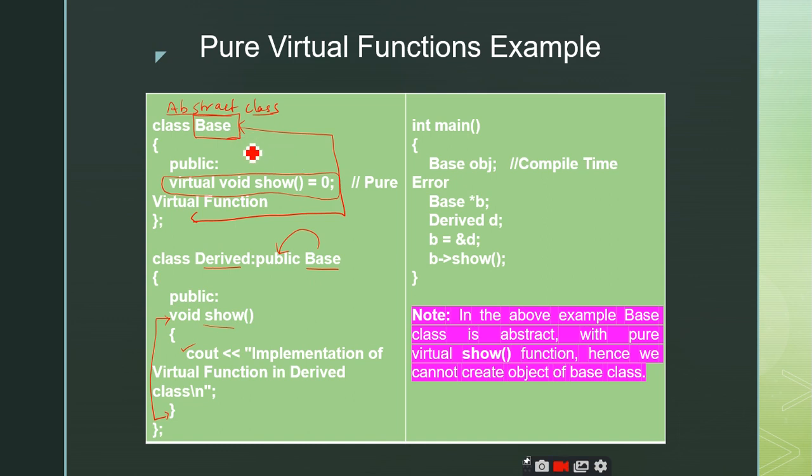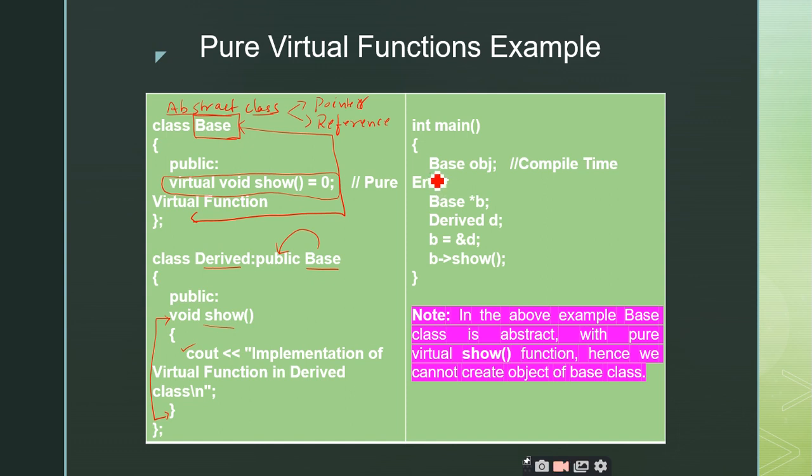But what are the things you can create for the abstract class other than the object? Pointers. You can create a pointer for the abstract class. And what is the other thing? You can create a reference for the abstract class also. So for an abstract class, remember that you cannot create an object, but you have a provision to create the pointer as well as the reference. Very important point you should remember.